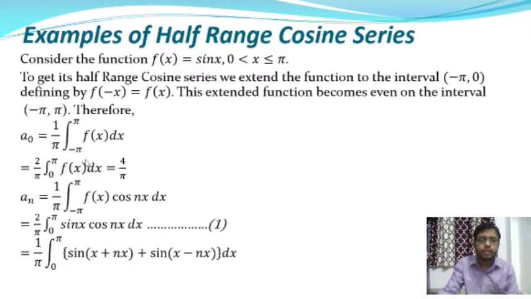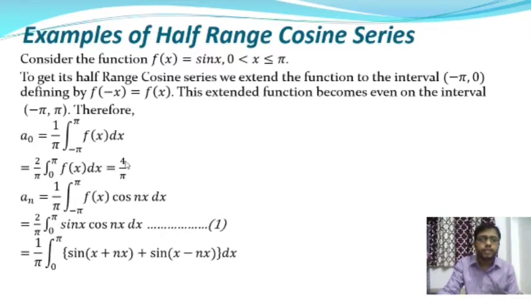Here f of x is equal to sine x, so it will be 2 by pi integration over 0 to pi sine x dx, and after integration the integral value will be 4 by pi. Therefore the coefficient a0 is equal to 4 by pi.